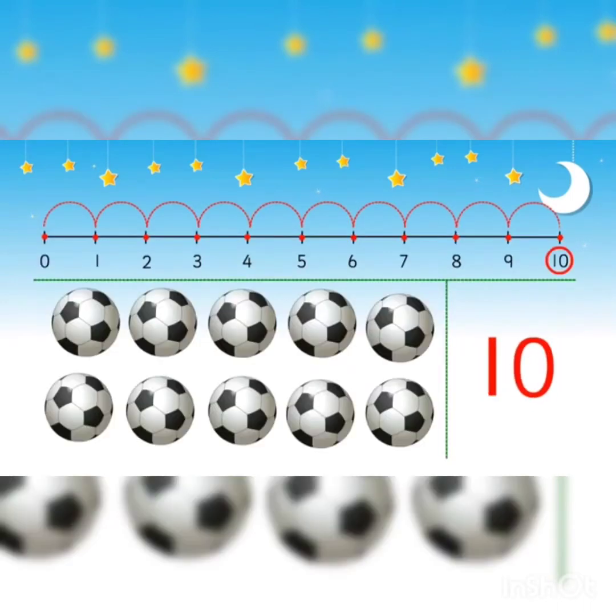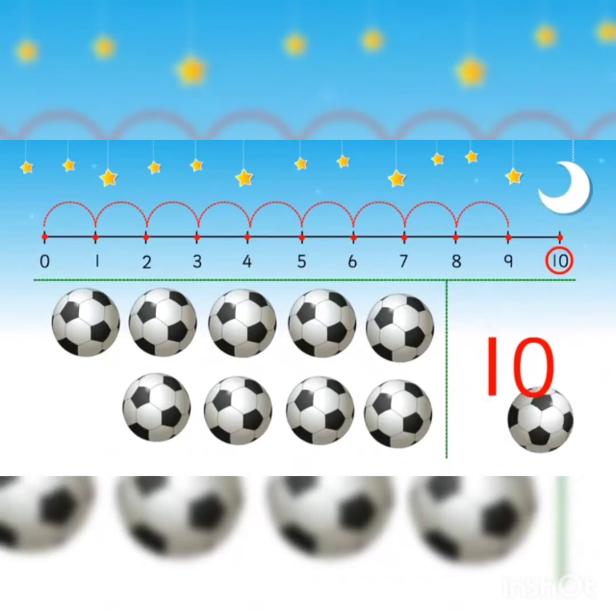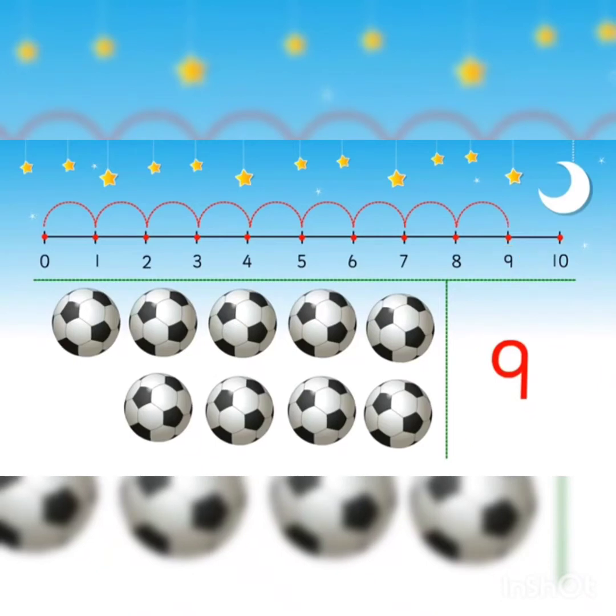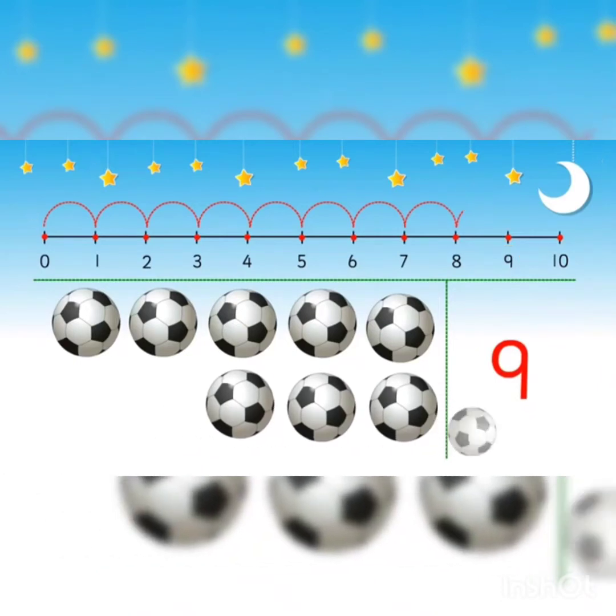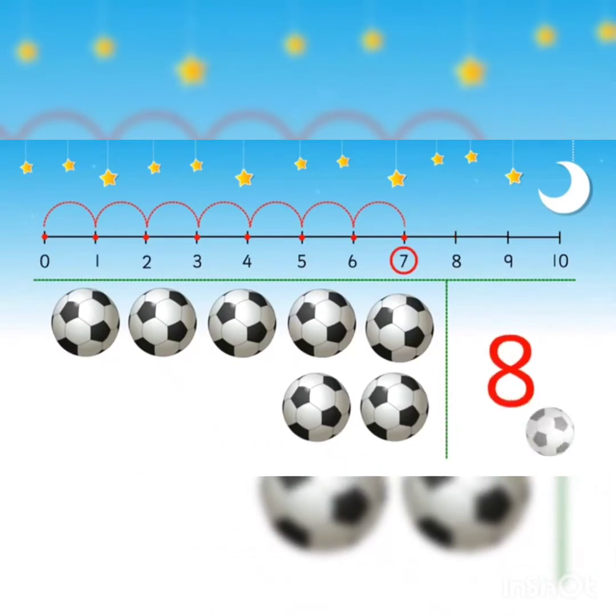Here we can see there are 10 balls. 10 and 1 less, that is equal to 9. 9 and 1 less, that is equal to 8. And 8 and 1 less, that is equal to 7. All of you try to say together.